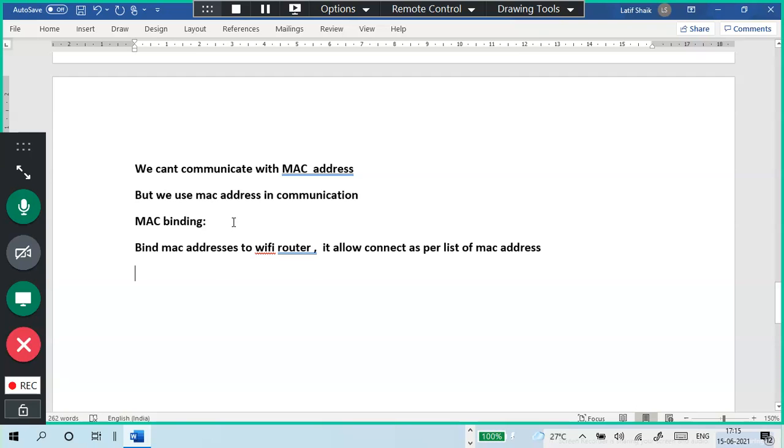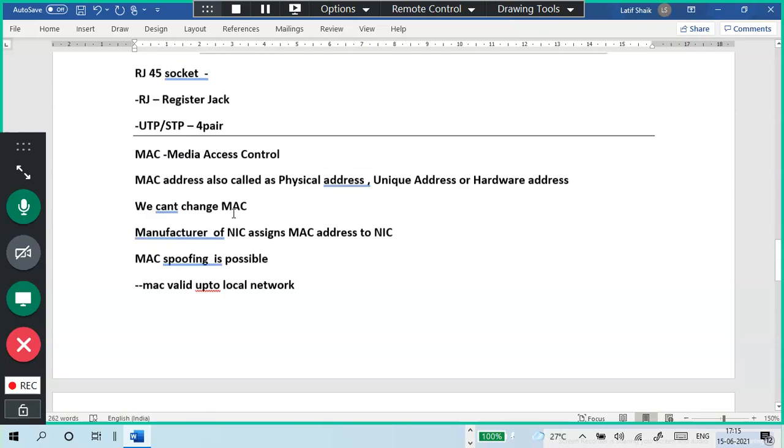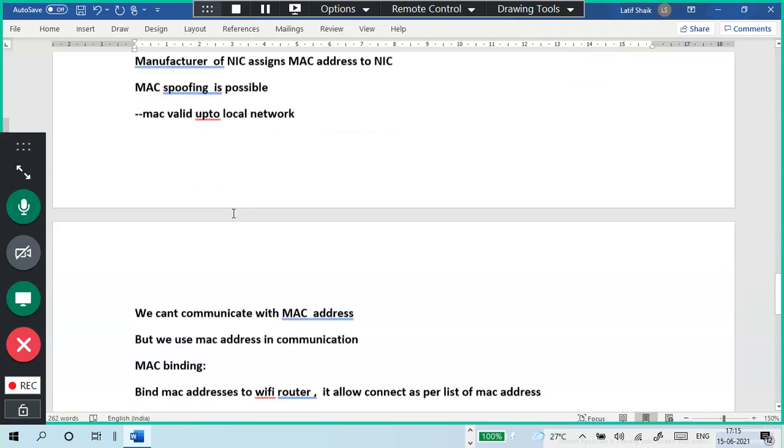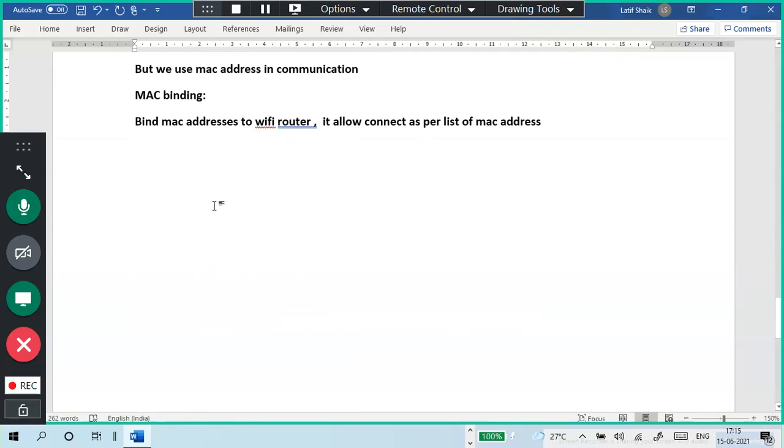What is MAC binding? In high security organizations, for example military LAN networks, or security companies, banking areas and all, people use MAC spoofing or different MAC addresses to try to connect.